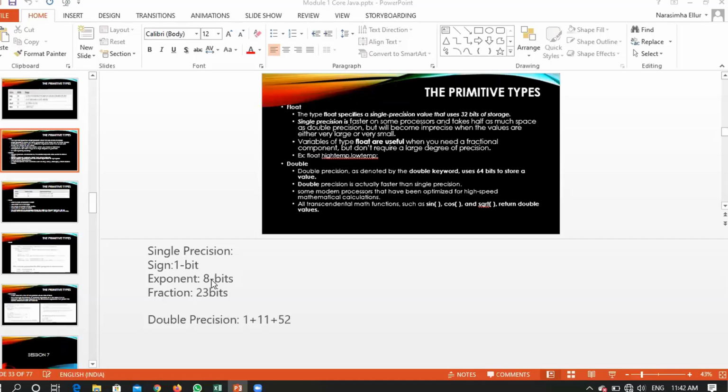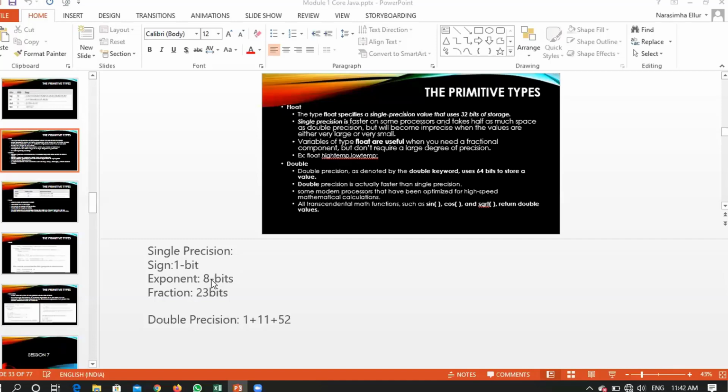We have said that there will be two notations: one is standard and another one is scientific. If you remember, when we were dealing with literals, we said that if you want to represent a floating point number, you will have two representations: one is standard and the next one is exponent, right?